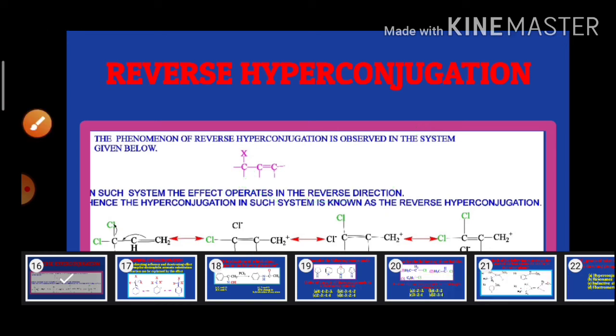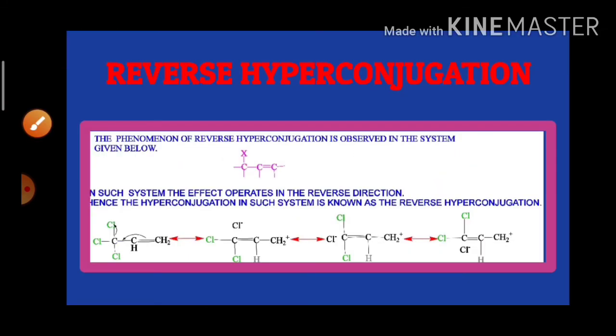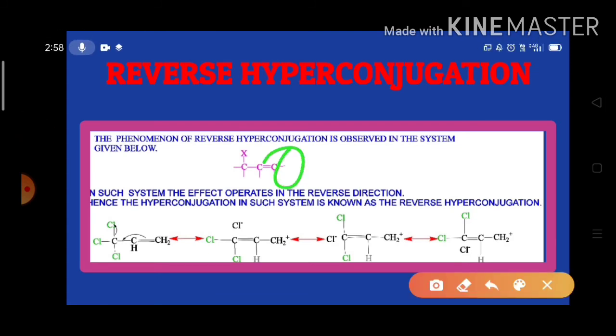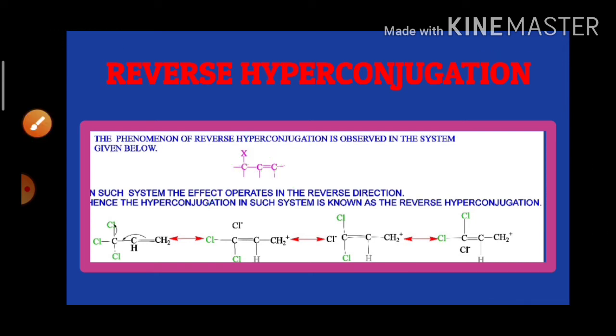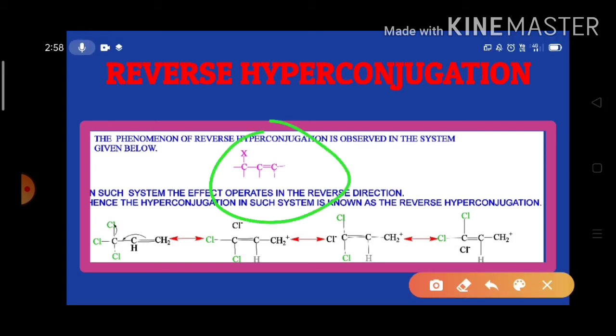Look here in this one. This is an unsaturated carbon, this is also an unsaturated carbon, and this is the alpha carbon present in the alpha position to those unsaturated carbons, and this is the halogen. The compounds in which such a situation is there show reverse hyperconjugation. In reverse hyperconjugation, look here, this pi bond goes here.